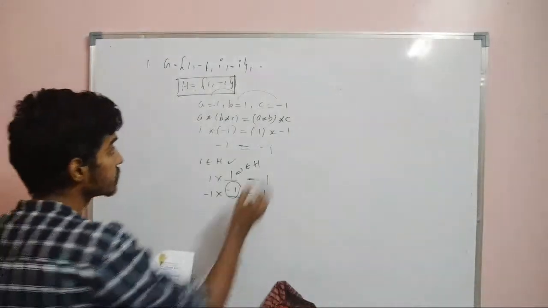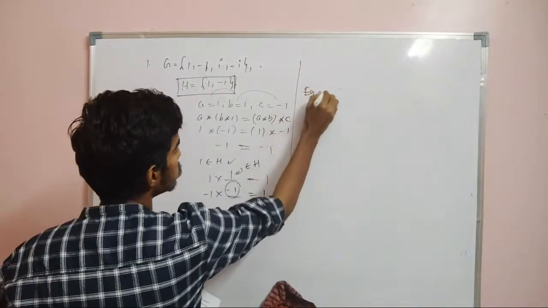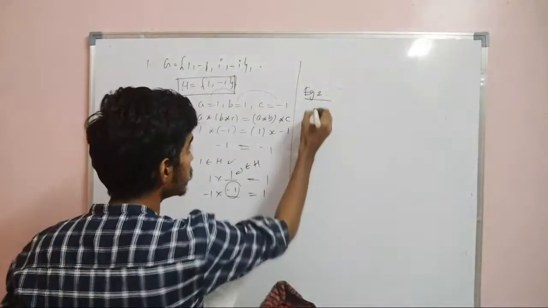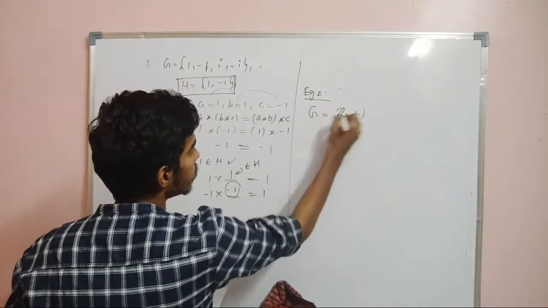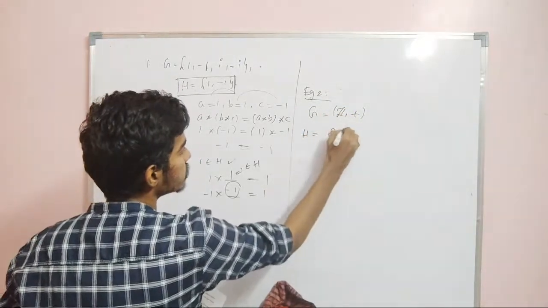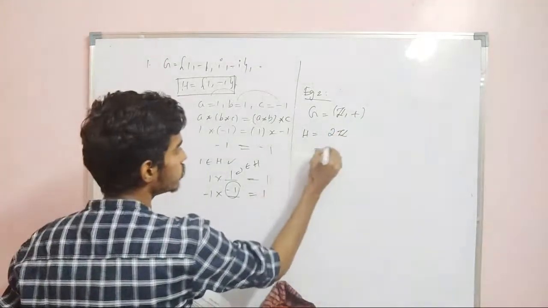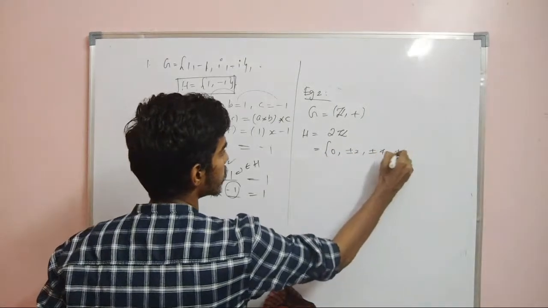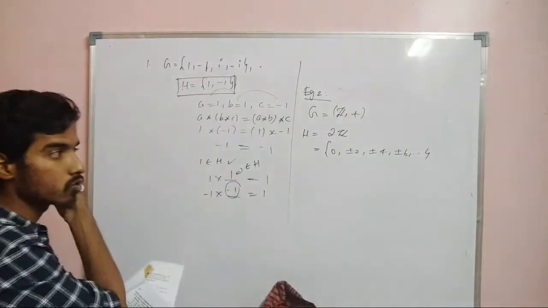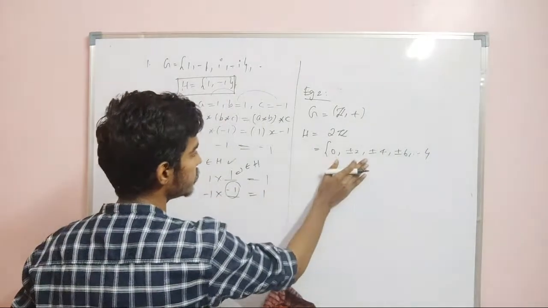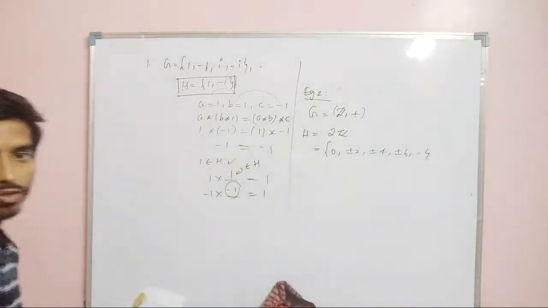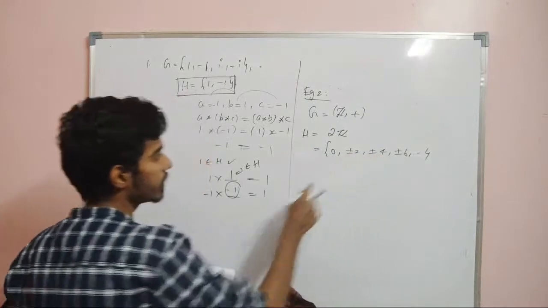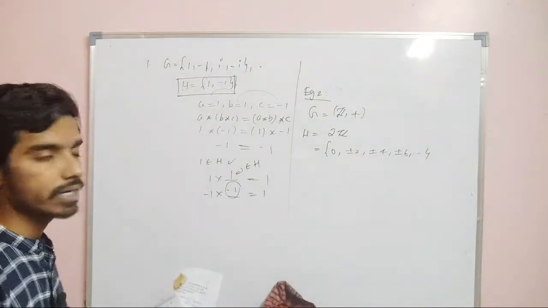So second example, example 2. The additive group of even integers is a subgroup of the additive group of integers. So G is equal to (Z, +). I am taking S to be equal to 2Z, so this will be a subgroup: 0, plus or minus 2, plus or minus 4, plus or minus 6. You can see this set itself is a group. Identity exists, it is closed, it is associative, you can easily verify. And inverse also exists. The inverse of 2 is -2, of 4 is -4, and of 6 is -6. The identity is 0.